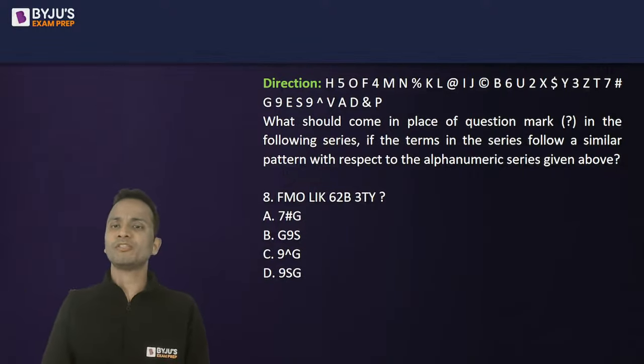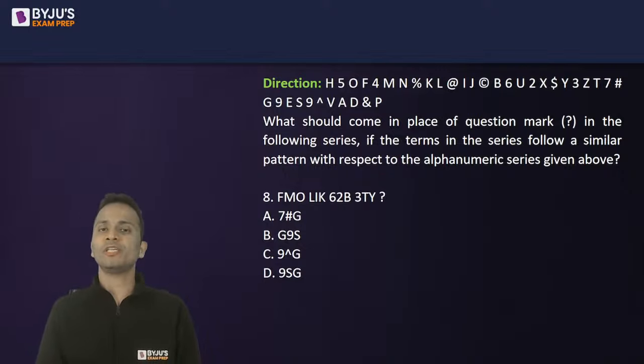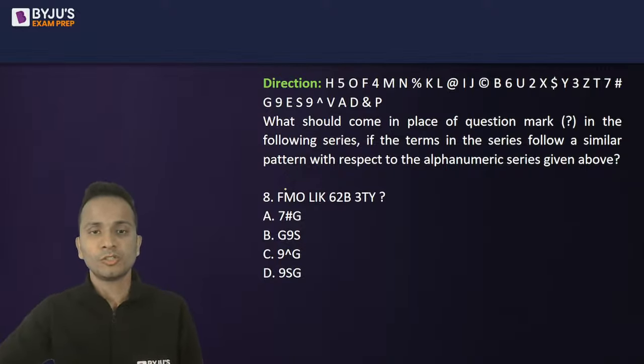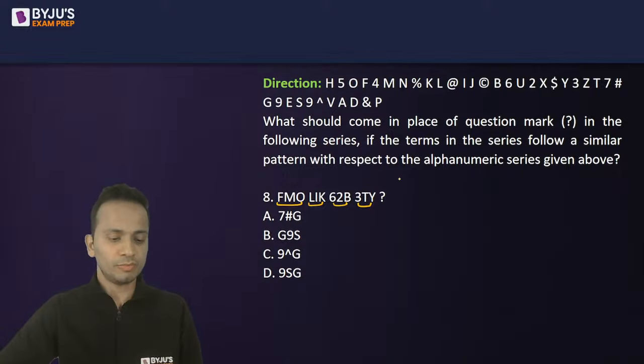What should come in place of question mark in the following series if the terms in the series follow a similar pattern with respect to the alphanumeric series given above? So one set, another set, another set, another set. Okay, and there is a question mark.